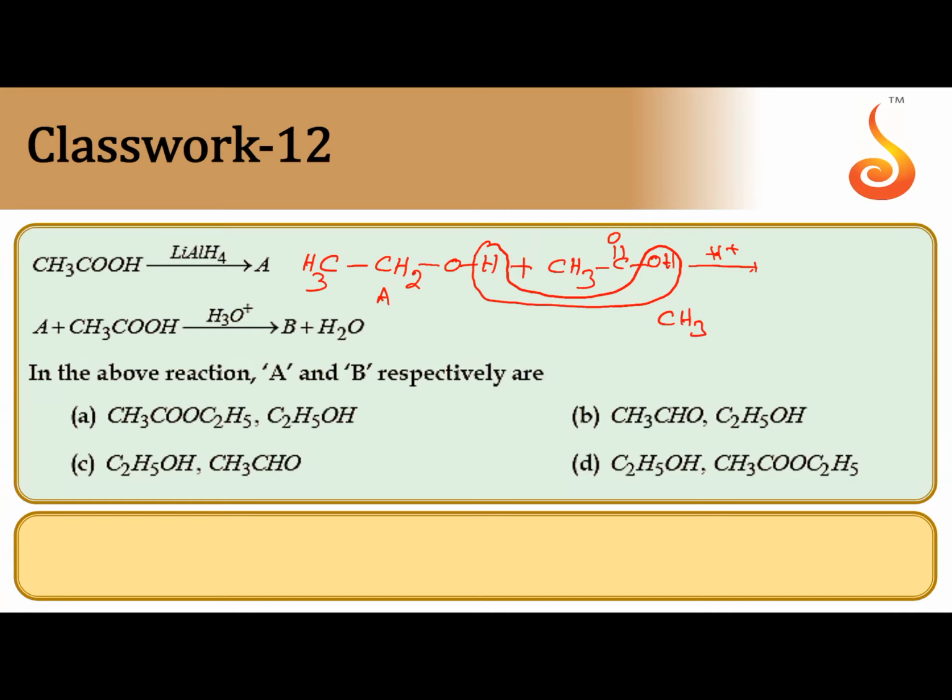Then we get CH3CO coming from acetic acid and OCH2CH3 coming from ethyl alcohol, both get connected. This is nothing but an ester, ethyl acetate. So here A is ethyl alcohol. Options C and D have that, but B is ethyl acetate, and ethyl acetate is present in option D. So the correct answer is D.